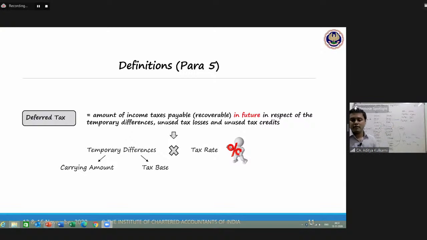So what will be your net tax expense for the first year? Current tax 0 plus deferred tax 15. So your NPAT will be not 50, but it will be 35,000. And in the second year, 50,000, current tax 30, but a reversal of DTL of 15. So 30 minus 15, again your expense will be 15,000. So your net profit after tax will be 35,000.